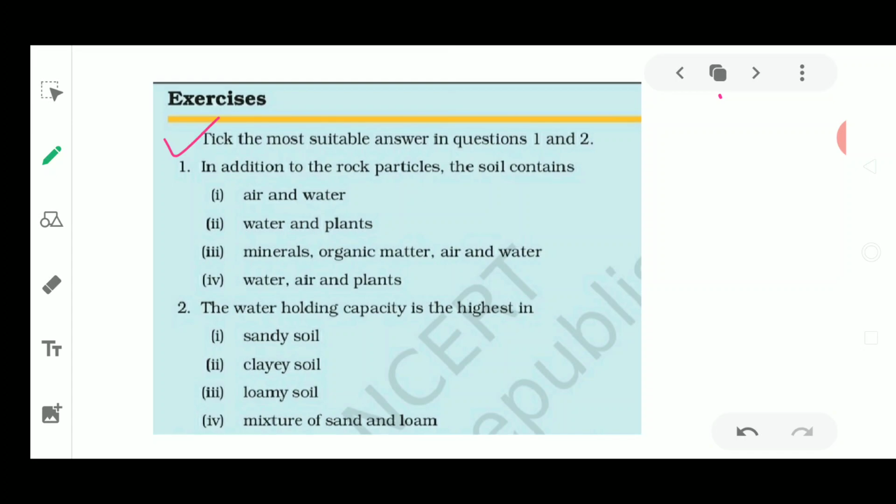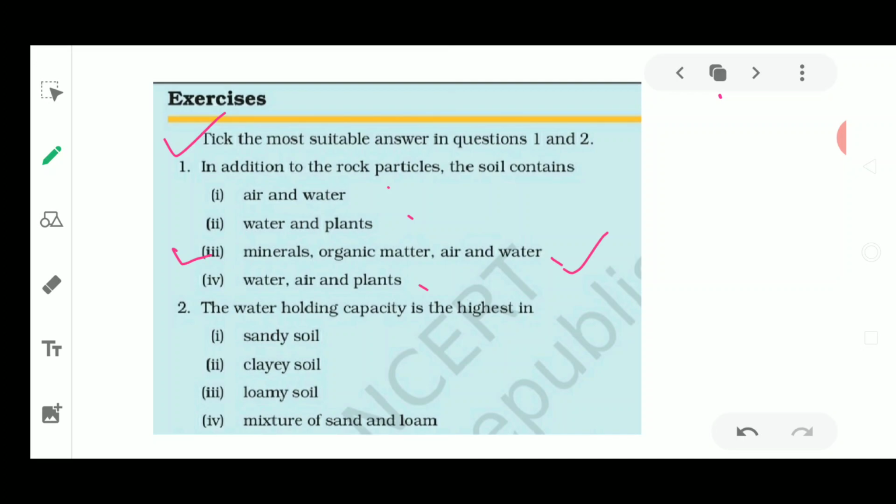You have to tick the most correct option. The options are: air and water; water and plants; minerals, organic matter, air and water; and the last option is water, air and plants. So the third option is the best one. Why? Because in addition to rock particles, the soil also contains minerals, organic matter, air and water. All these things are present in the soil, so the third option is the right answer.